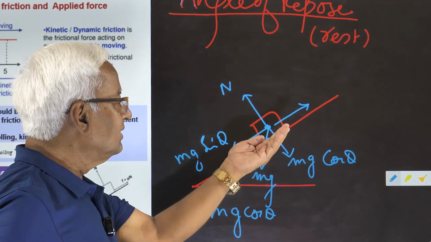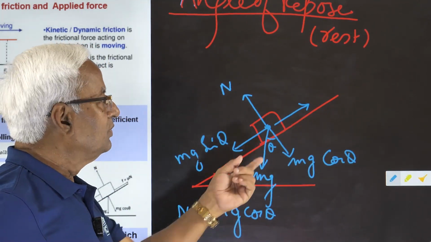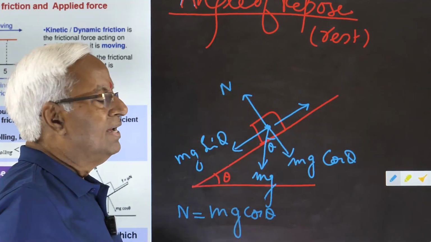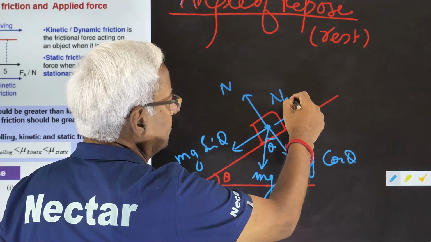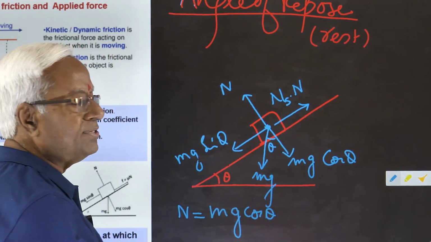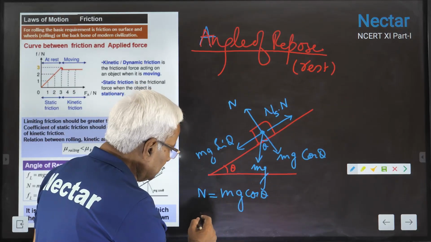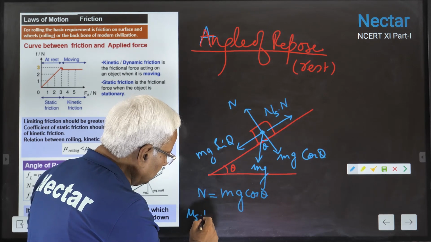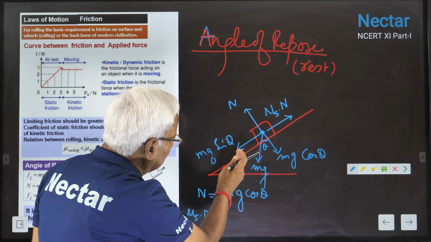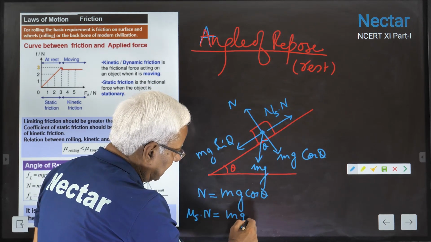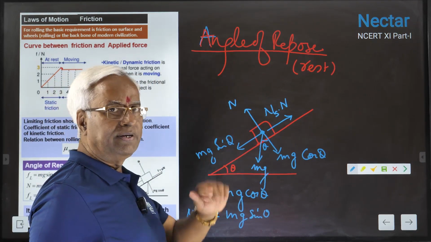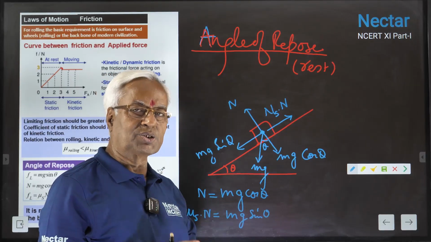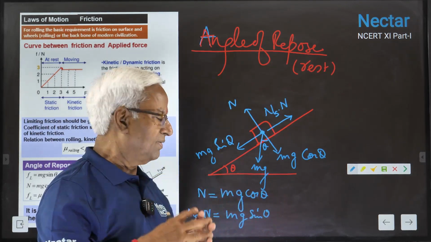Since the body hasn't started moving down, this is static friction and the maximum situation has arisen, so this becomes mu s into N. Mu s into N must be equal to mg sin theta in order to balance the forces. Then only it is likely to be at rest. And we are discussing only that border situation.